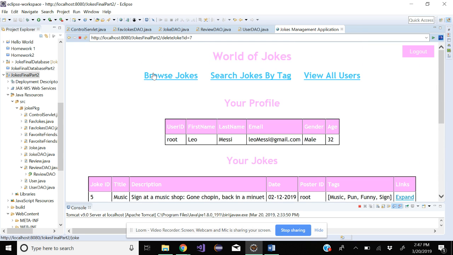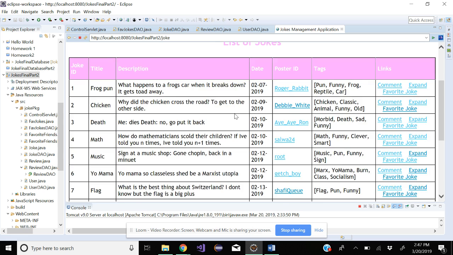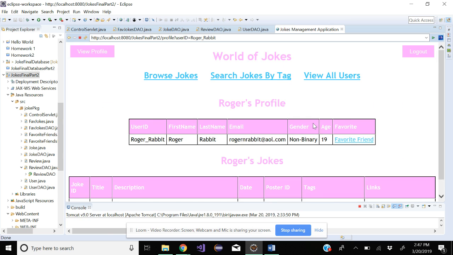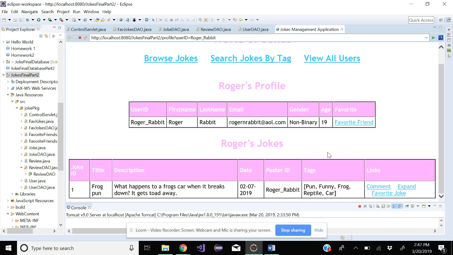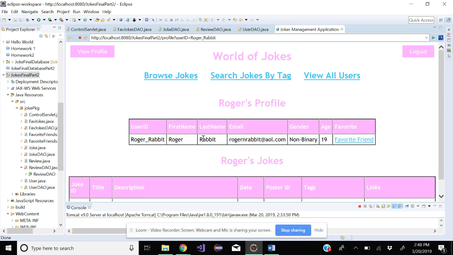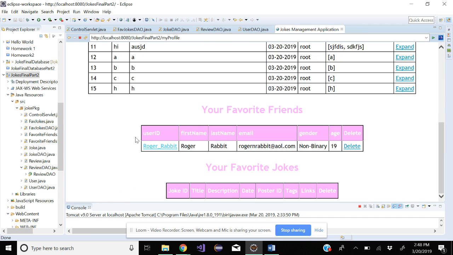And then if I go back to browse jokes and I click on any user, I can view their profile, and from there I can favorite them. There's multiple places you can do it from, but this is just one of them. If I favorite my friend, it goes to the favorite friend list, and I can view their profile from here again. And then back to my profile, you see that they've been added to the favorite friends table.